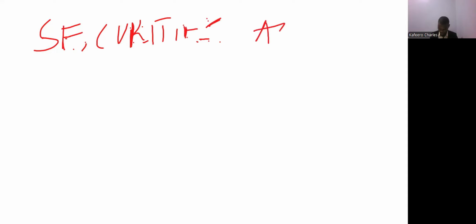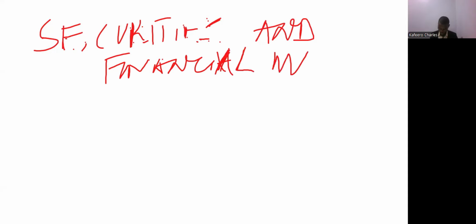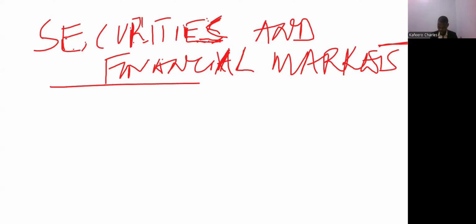And today we want to look at a new topic, and we are going to focus on what we call the securities and financial markets. So we are going to look at securities and financial markets as our new topic.